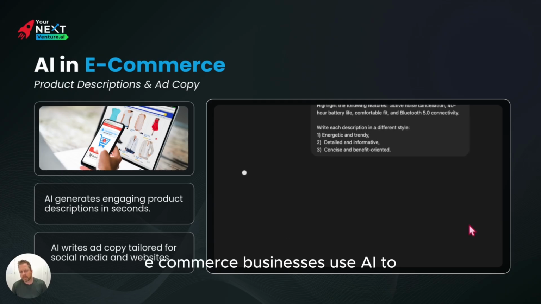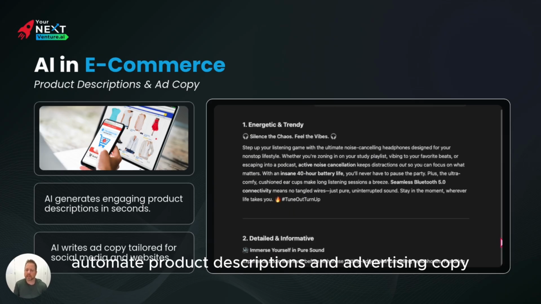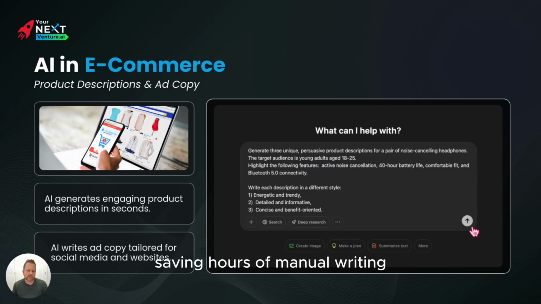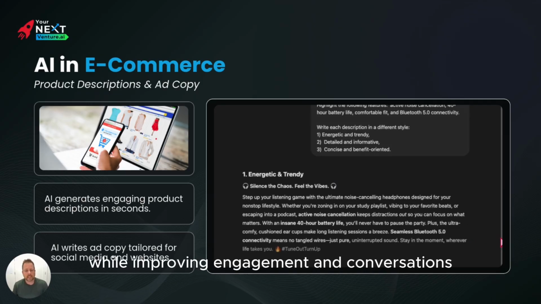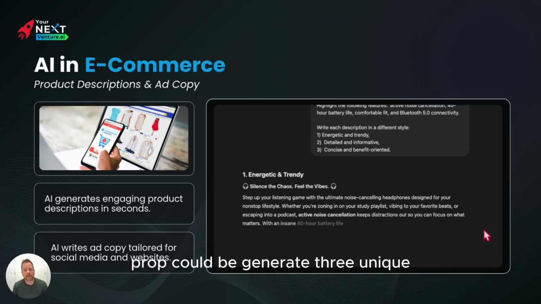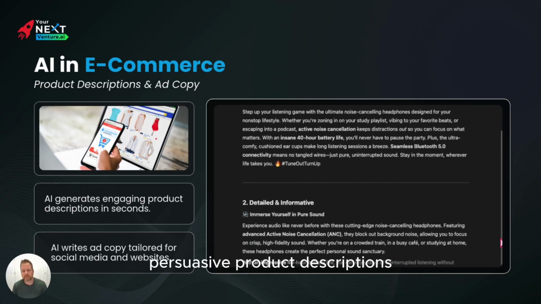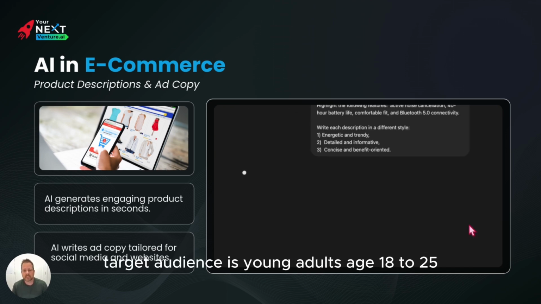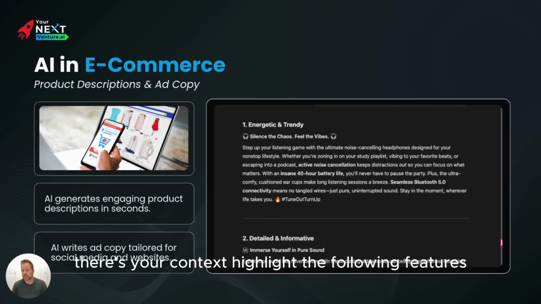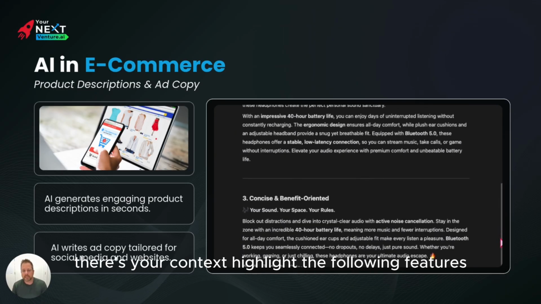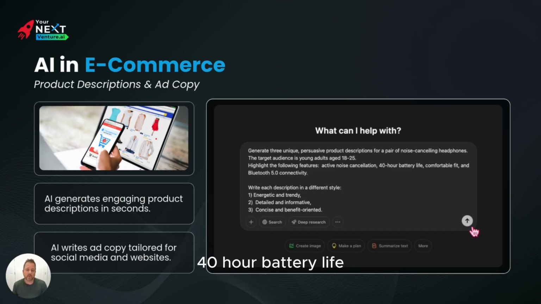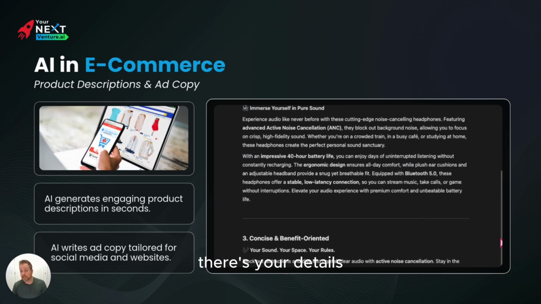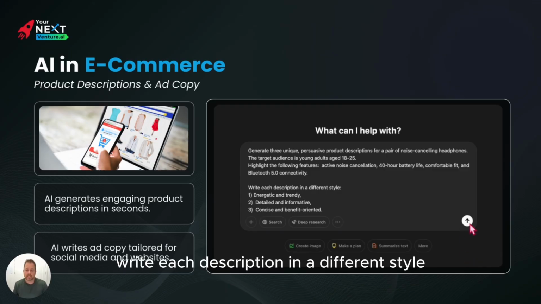Now, e-commerce businesses use AI to automate product descriptions and advertising copy, saving hours of manual writing while improving engagement and conversion. So, for example, a prompt could be: generate 3 unique persuasive product descriptions for a pair of noise canceling headphones. There's your task. Target audience is young adults age 18 to 25. There's your context. Highlight the following features: active noise cancellation, 40-hour battery life, comfortable fit, and Bluetooth 5.0 connectivity. There's your details.